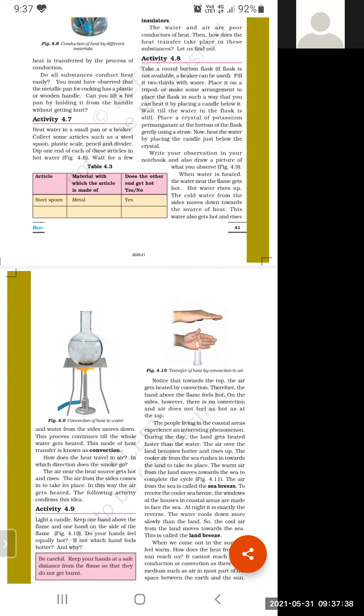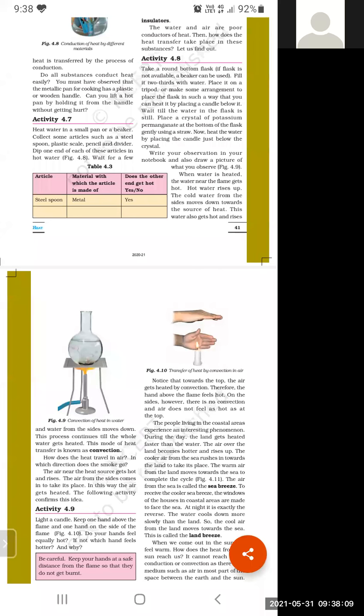We observed that when water is heated, the water near the flame gets hot. Look at diagram 4.9. We performed this activity. We take a round bottom flask, fill three-fourths of it with water, put in some potassium permanganate, and heat it on a burner.